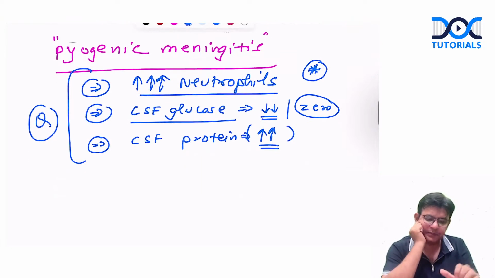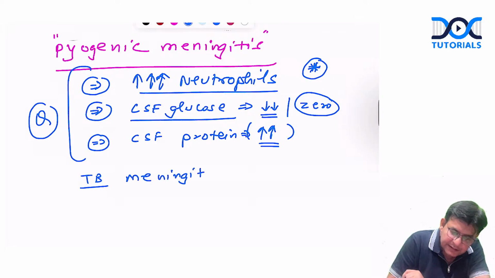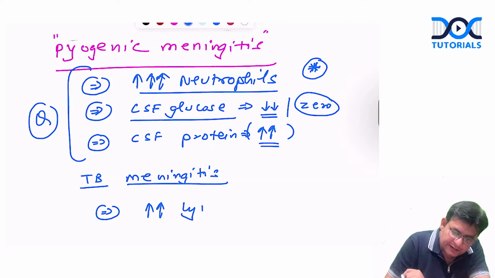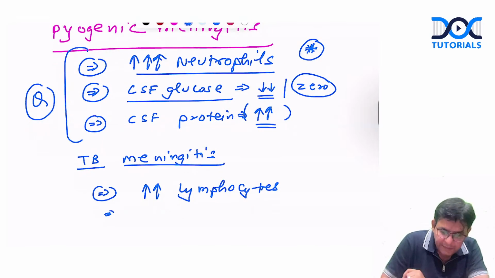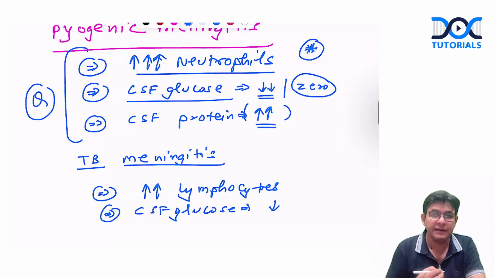Is it fine, guys? Now, if somebody talks about TBM, TB meningitis, that is a chronic meningitis. In this, there is an increase, but the increase is of lymphocytes. And what happens to the CSF glucose? It is a sophisticated type of bacteria. It loves glucose, but not much. So that will be decreased, never zero.